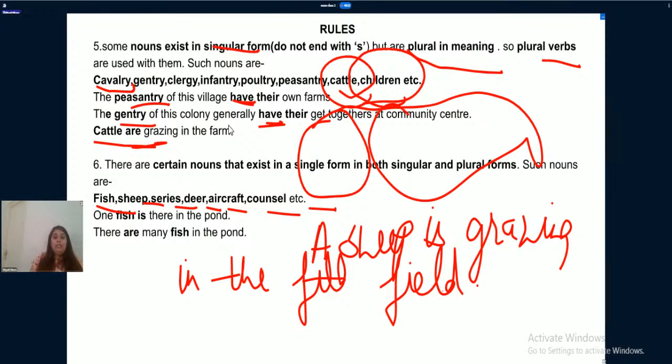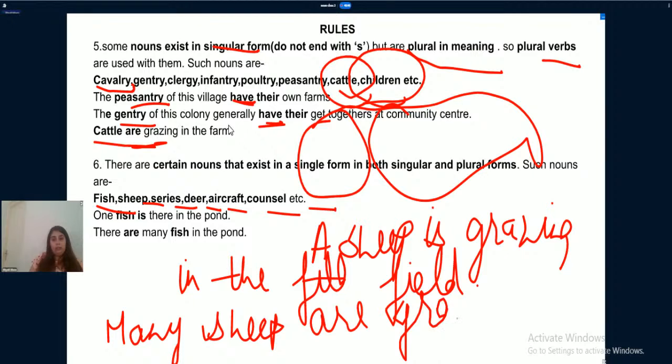A sheep is grazing in the field. And another sentence is: many sheep are grazing in the field, or you can say in the farm.